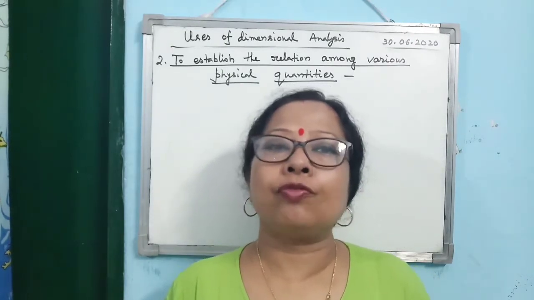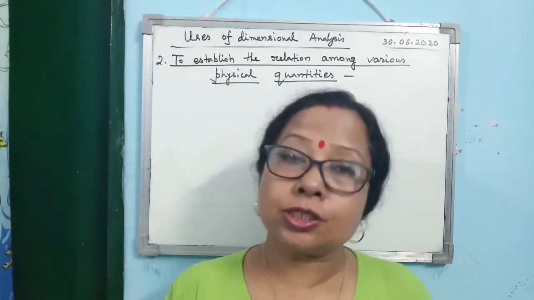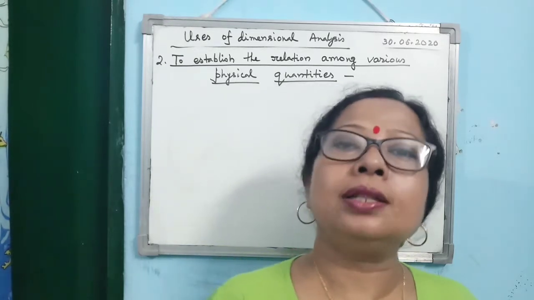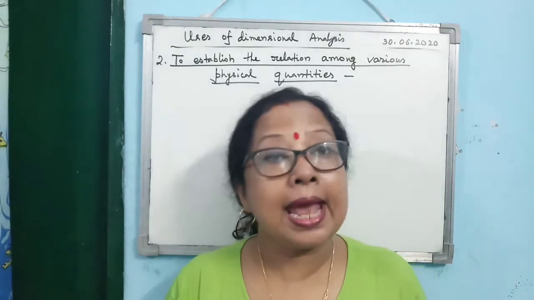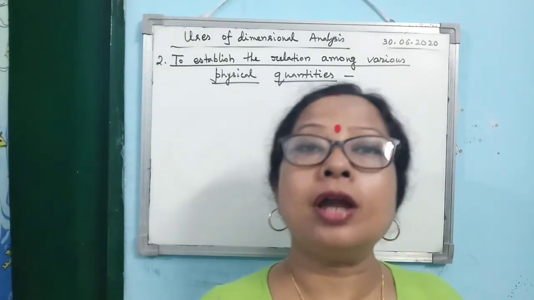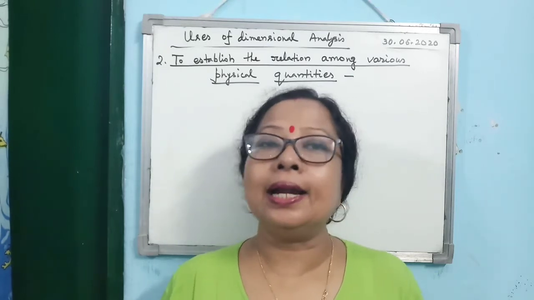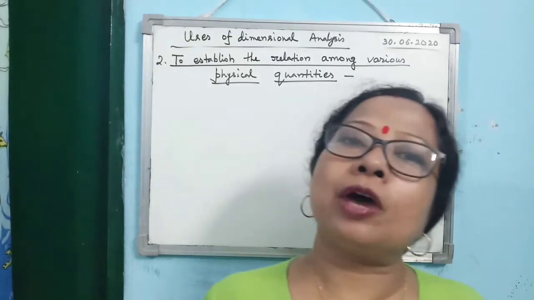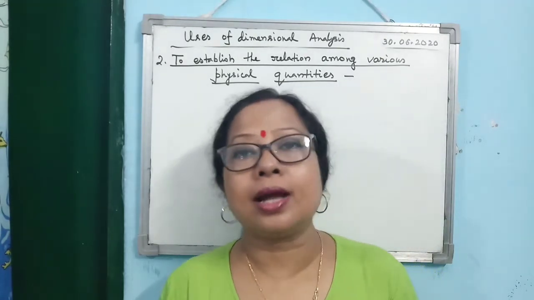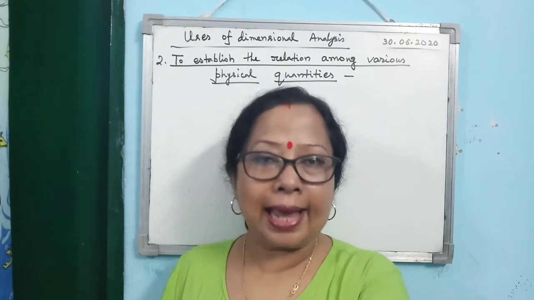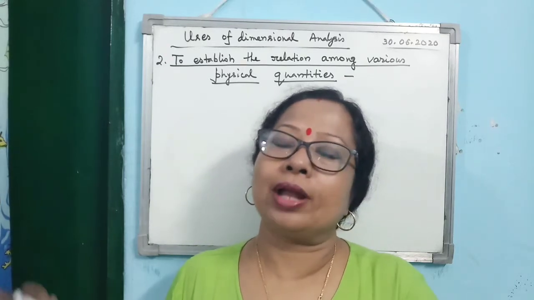The time period of a simple pendulum depends on the effective length of the pendulum, it depends on the acceleration due to gravity and it does not depend on the mass of the bob. Can you remember this? So you see here, by using the concept of dimensional analysis, you can find out the relation between time period, mass, length and acceleration due to gravity.